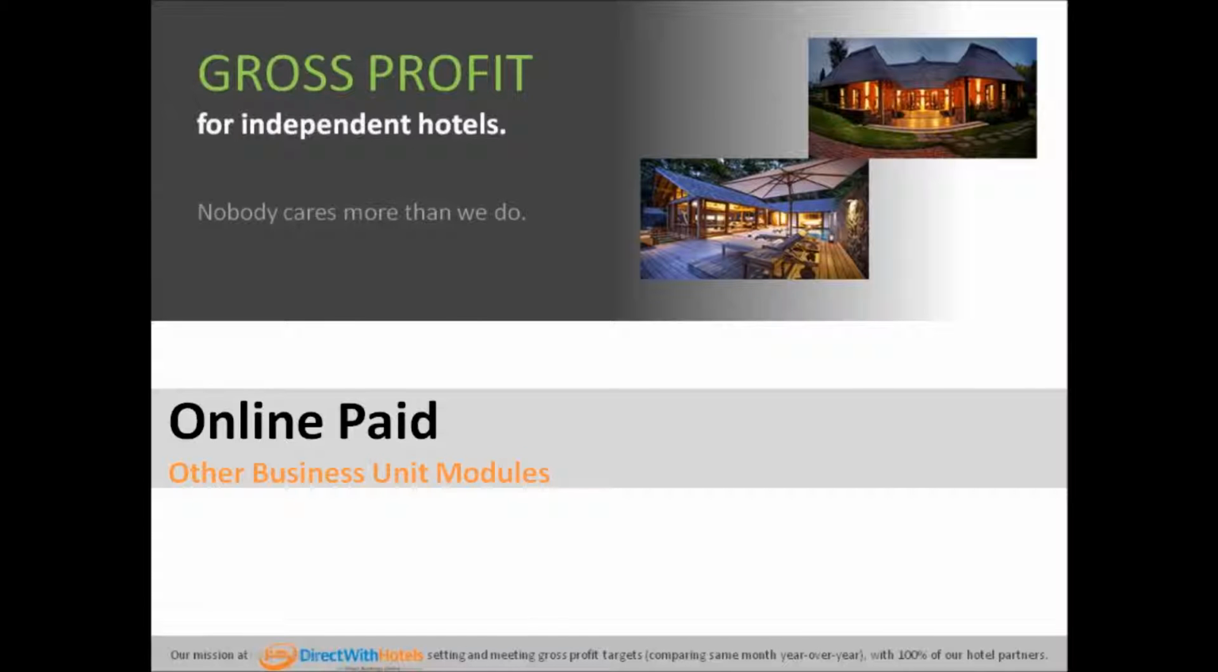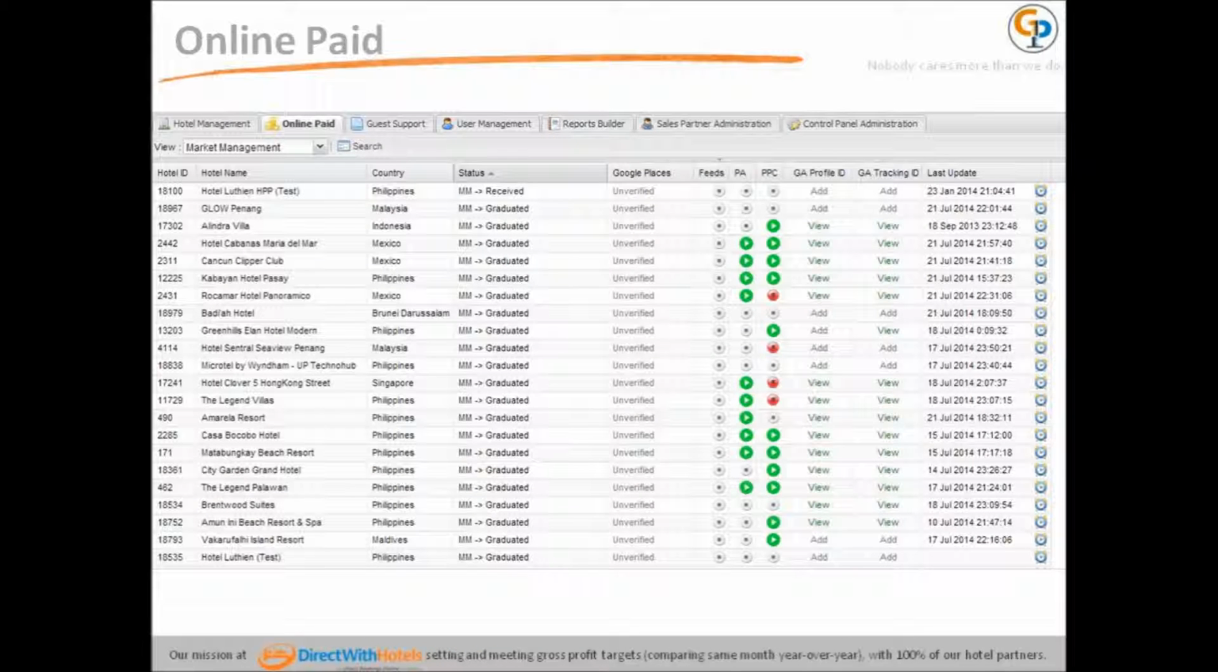Online Paid is a module used by online marketing. This is mainly used for tagging. The landing page of Online Paid is a list of hotels in different stages: hotel ID, hotel name, country, status, Google Places, feeds, price ad, pay-per-click, GA profile ID, QA tracking ID, last update.